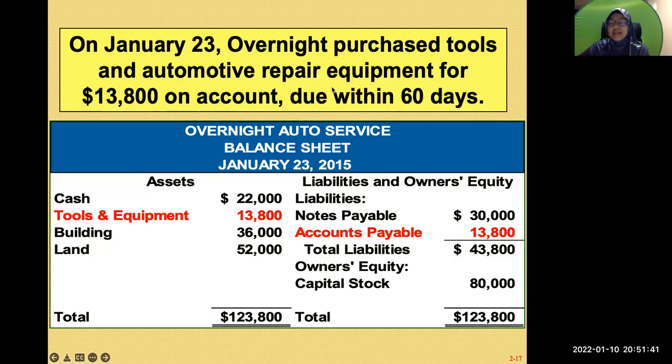Because in normal accounting we call it tools and equipment. You don't have to use the full term, because later you will have many other tools and equipment that you buy under the same account. So now you have increased your assets by 13,800 in the form of tools and equipment. At the same time, you create accounts payable. So whenever you see the word